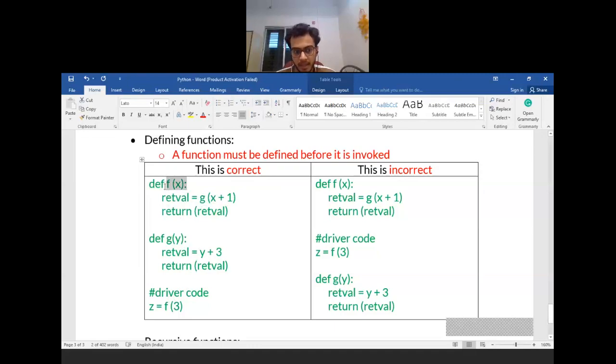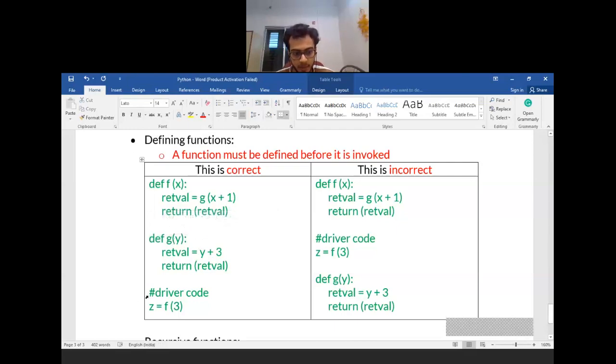It does not execute this function, but takes note in its mind that there exists a function with the name f that might be invoked from the driver code. Then it sees a second definition, for the function called g. So it also merely remembers that this function g could be invoked from the driver code.